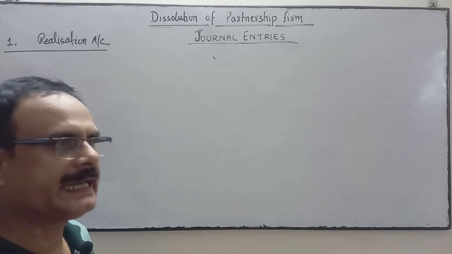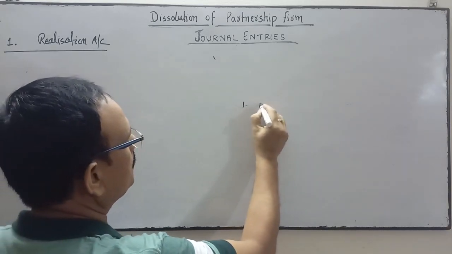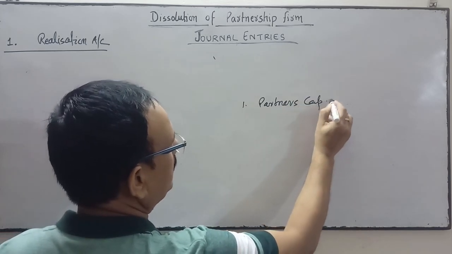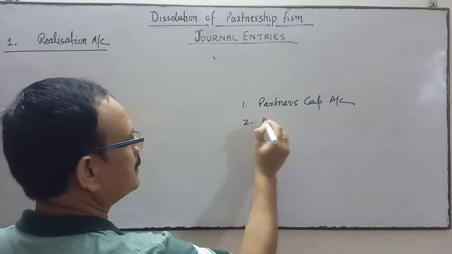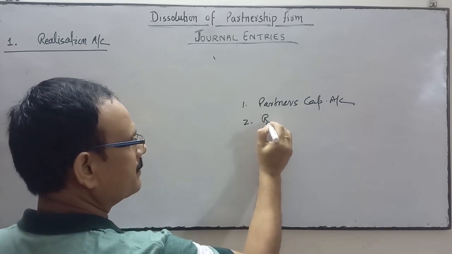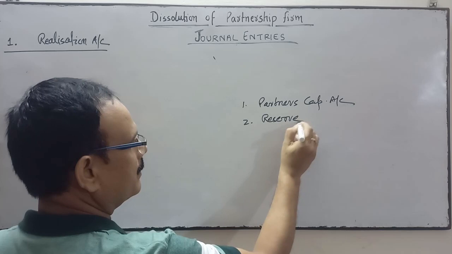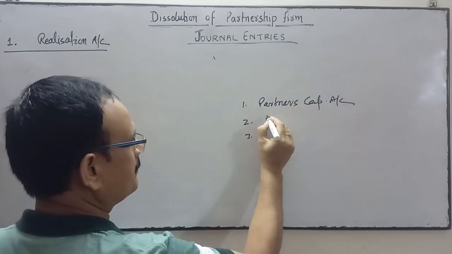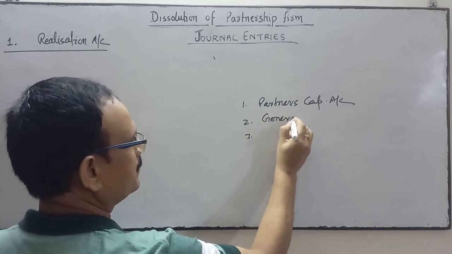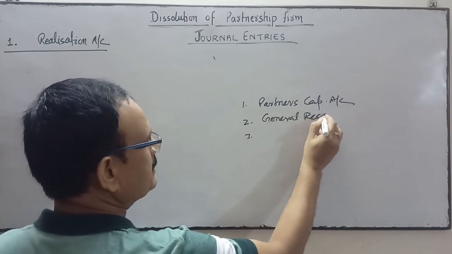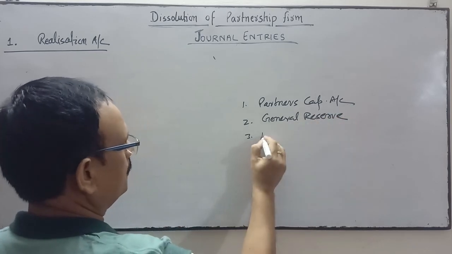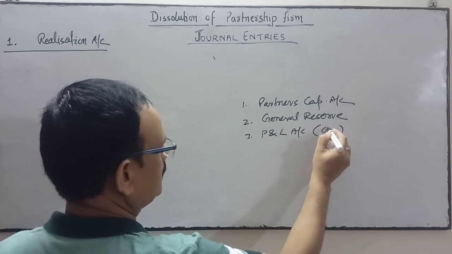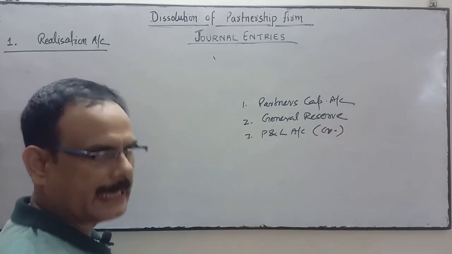Now, after payment of loan account, what's next on the liability side? You will see next on the liability side is partner's capital balance, reserve, general reserve or any such reserve fund, profit and loss account credit balance.